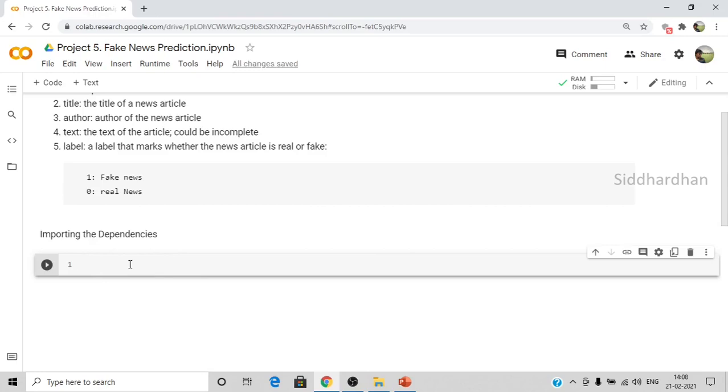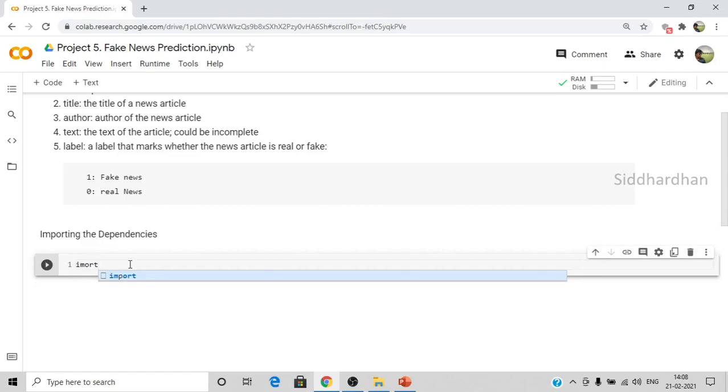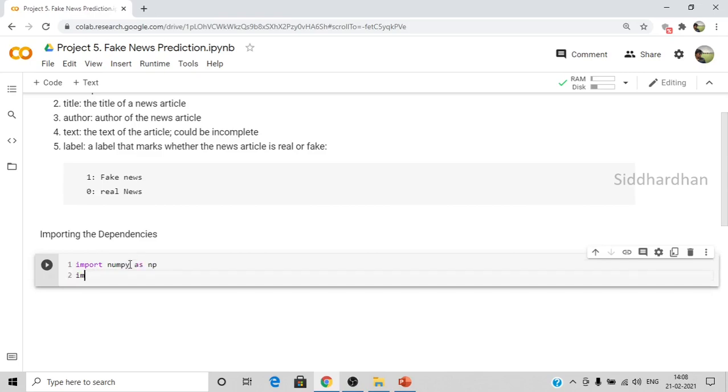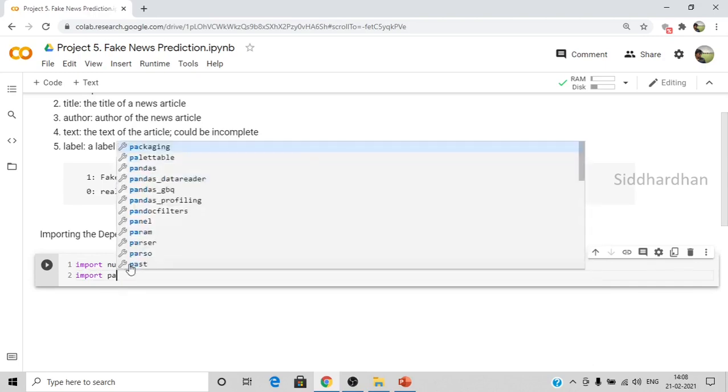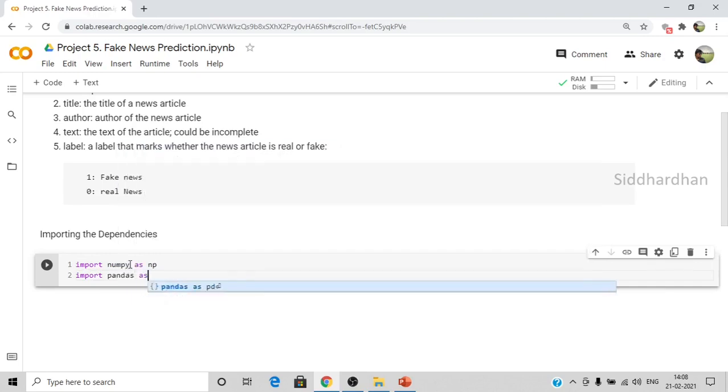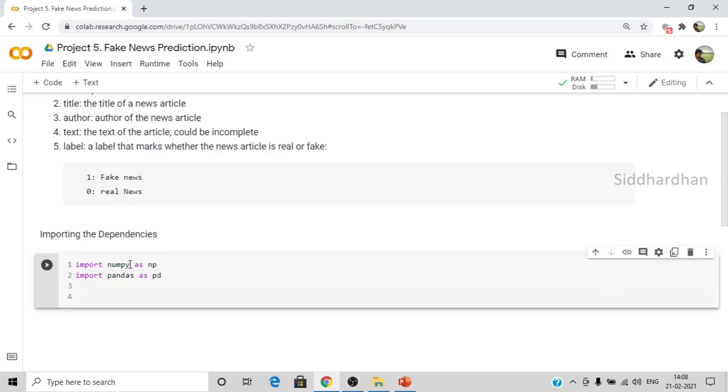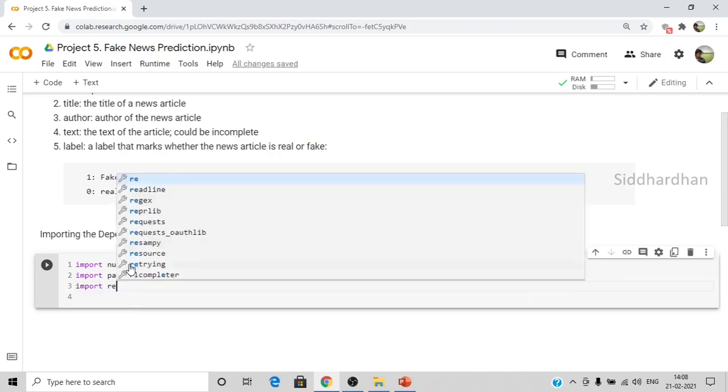Now let's import the libraries that are required for us. First, let me import numpy as np. Now I'll import pandas as pd. Now we need to import another library called regular expression, so import re. re stands for regular expression. It is very useful for searching text in a document.